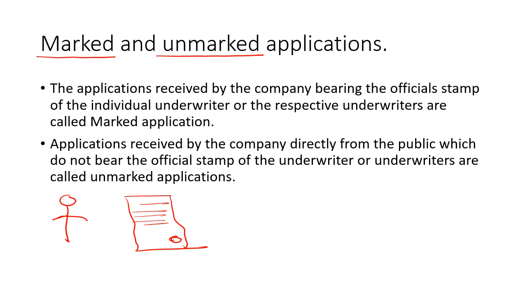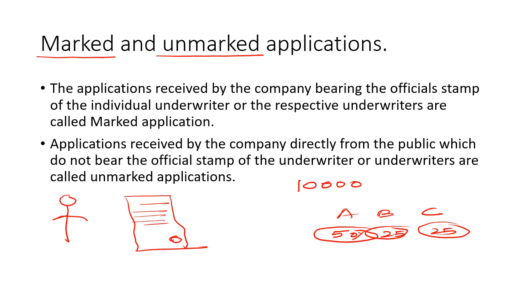Suppose there is an IPO of 10,000 shares and it is taken by three underwriters, A, B and C. A agrees to sell 50% of the shares, B 25%, C 25%. In that case, the marked application is very important. We must know how many shares are sold by which underwriter, so that ultimately we can calculate the liability of each individual properly. We will discuss all these things in the next slide.